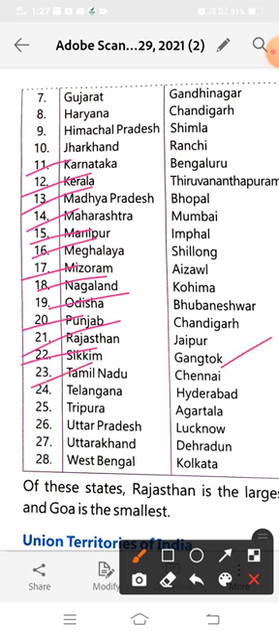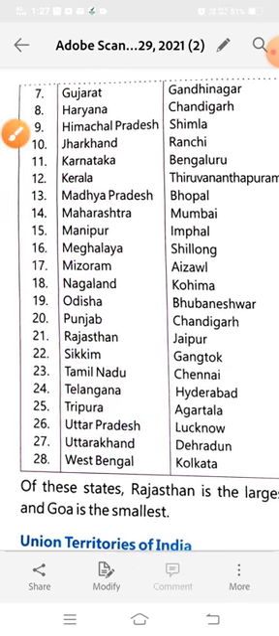And Tamil Nadu, capital of Tamil Nadu is Chennai. Telangana, capital of Telangana is Hyderabad. Tripura, capital of Tripura is Agartala. Uttar Pradesh, capital of Uttar Pradesh is Lucknow. Uttarakhand, capital of Uttarakhand is Dehradun. And here is West Bengal, capital is Kolkata.